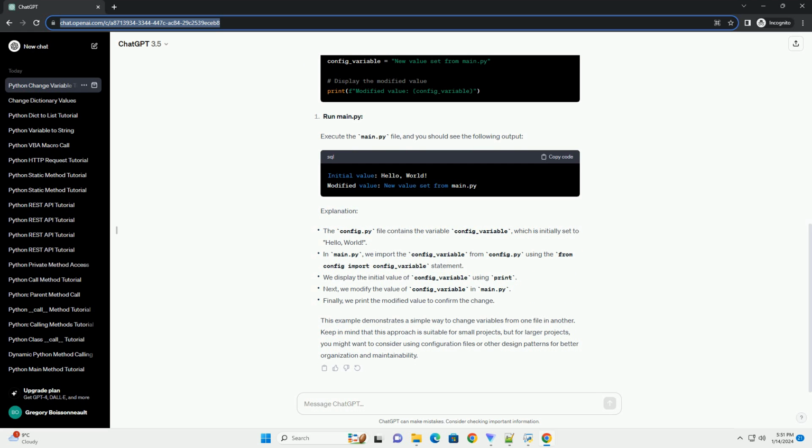Explanation. This example demonstrates a simple way to change variables from one file in another. Keep in mind that this approach is suitable for small projects, but for larger projects, you might want to consider using configuration files or other design patterns for better organization and maintainability.